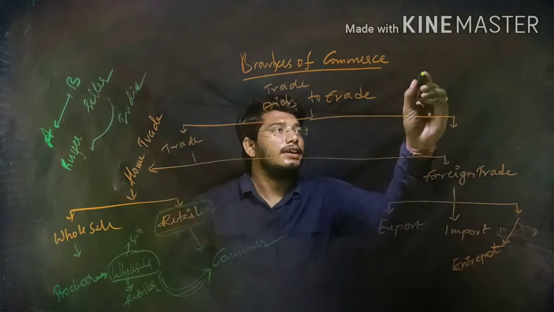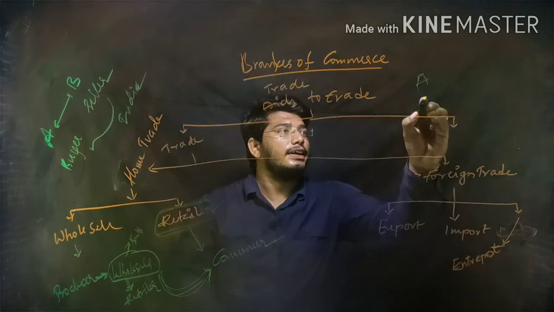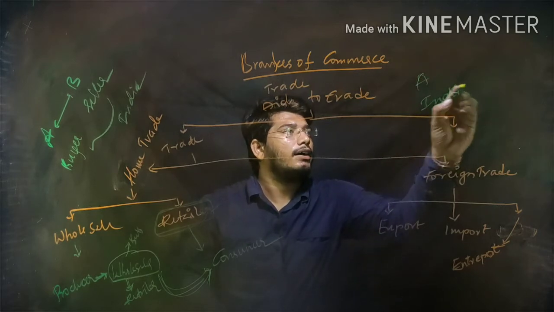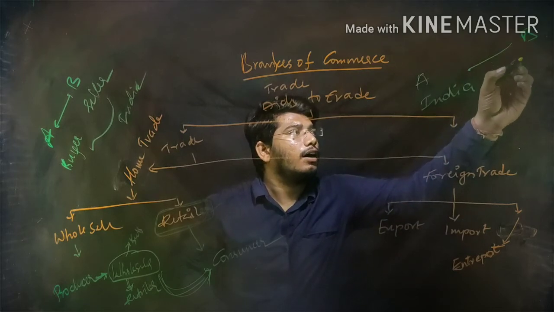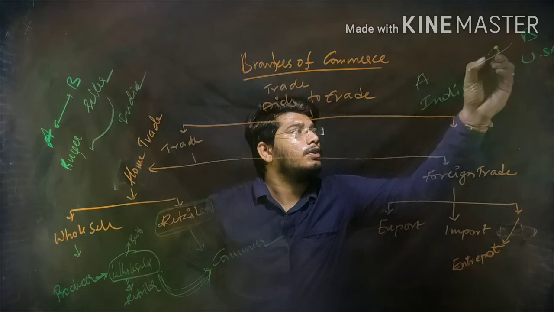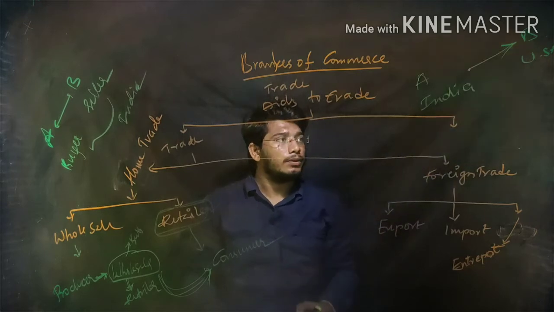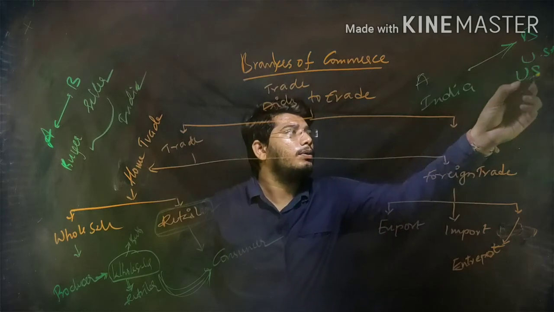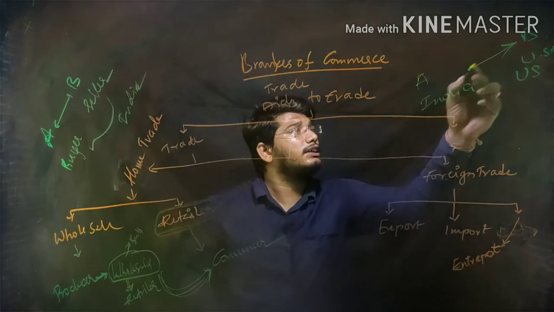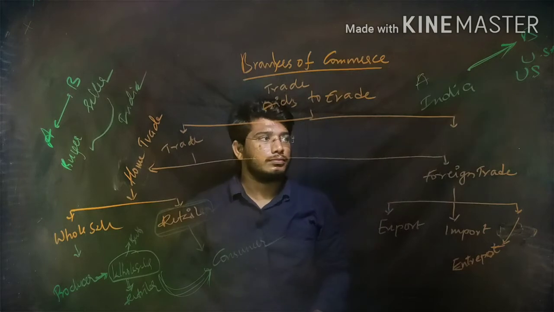We'll see here, A is a person who belongs to India, and he wants to sell goods to B, who is in the USA. So here A is selling to B. This is export.